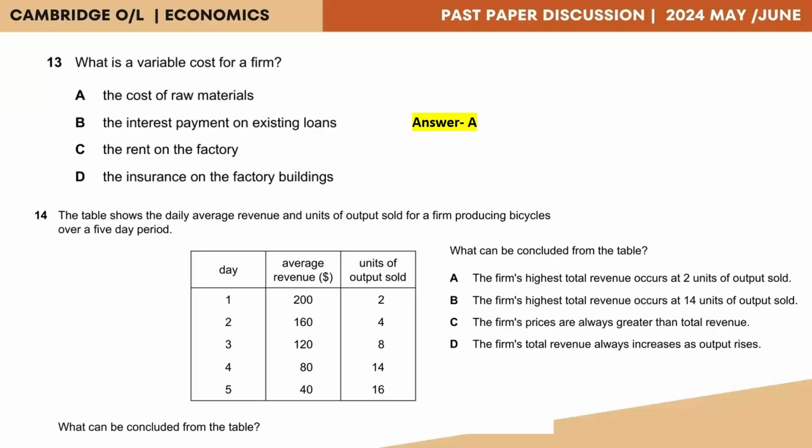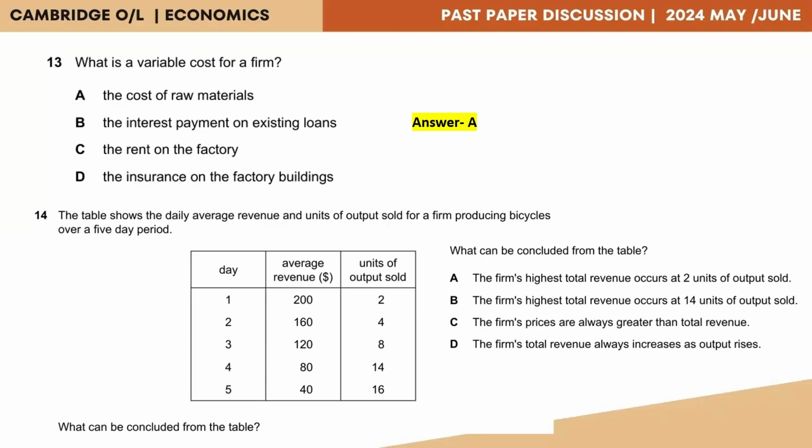So average revenue is the revenue per item. So if you're selling 2 items, average revenue would be 200 into 2, which is 400. That is your total revenue. So you need to calculate the total revenue of all of these output in order to identify which is the highest total revenue.